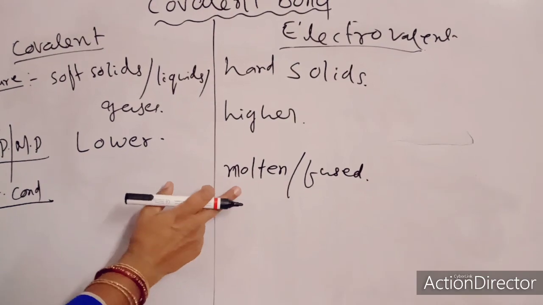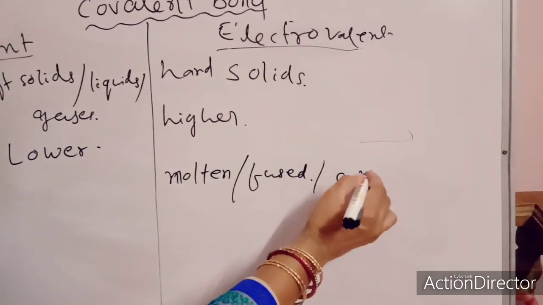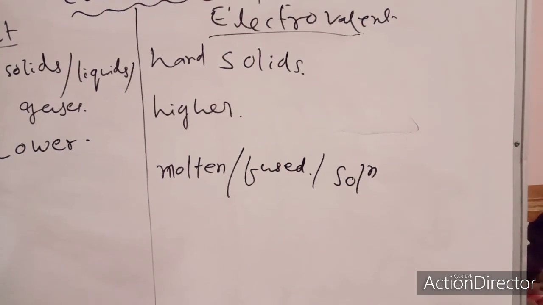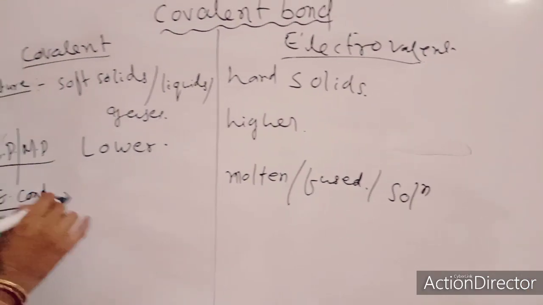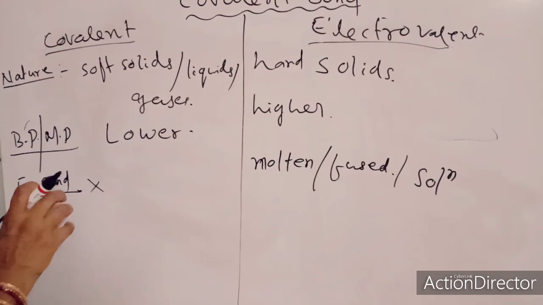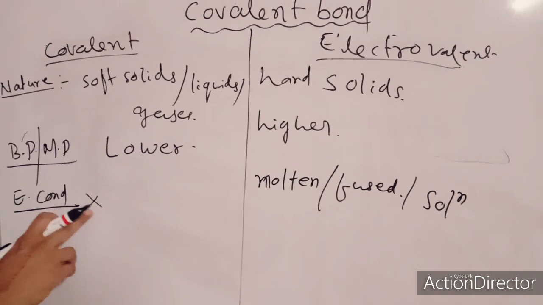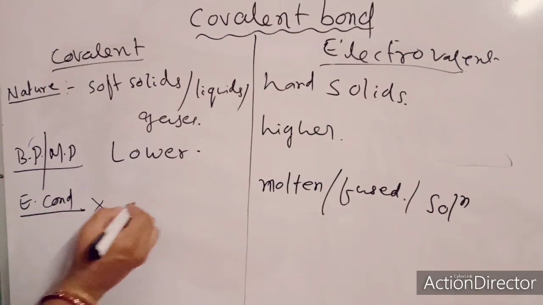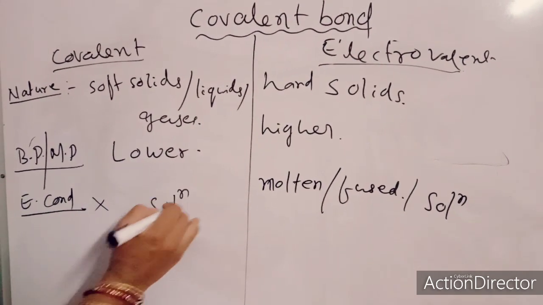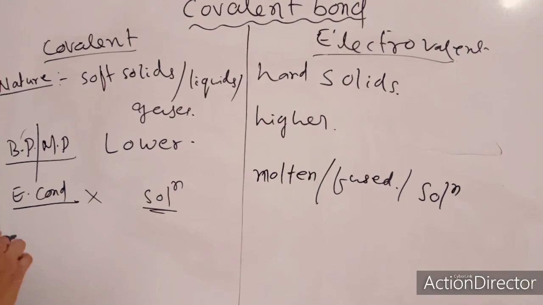That's why in their molten state, fused state or in solution form they can conduct electricity. But covalent compounds cannot conduct electricity because there is no possibility of ions. But some polar covalent compounds can conduct electricity in their solution form due to the presence of ions.